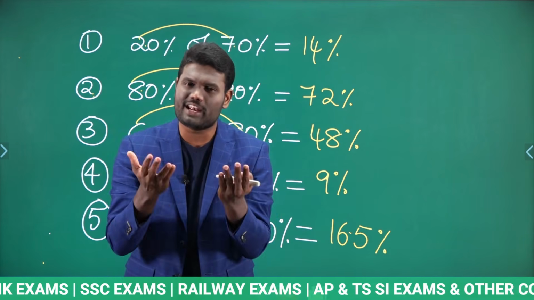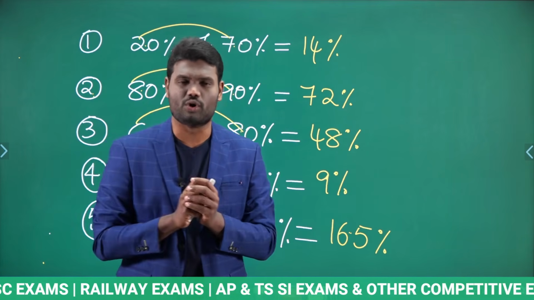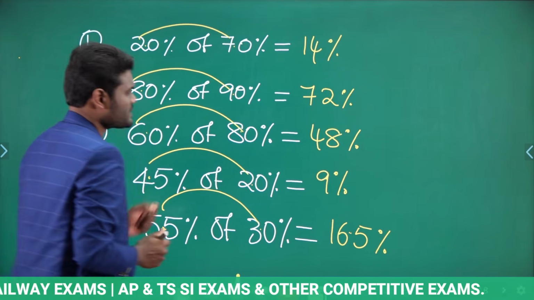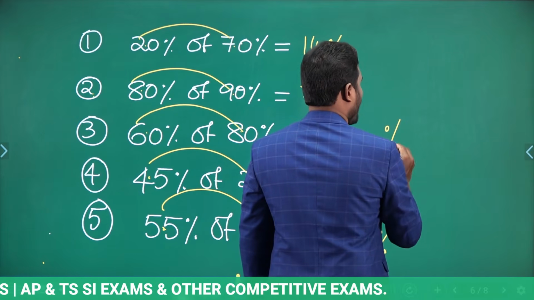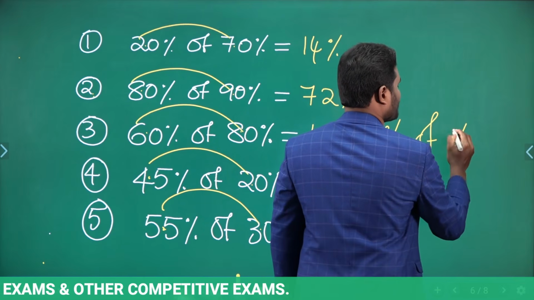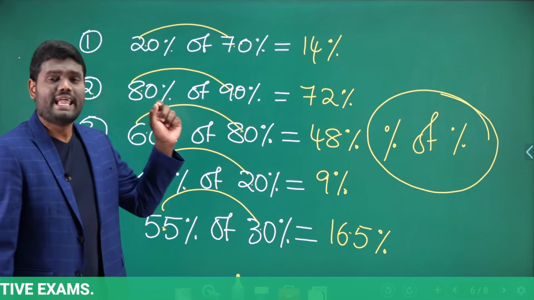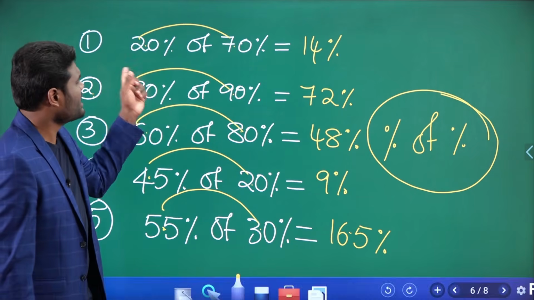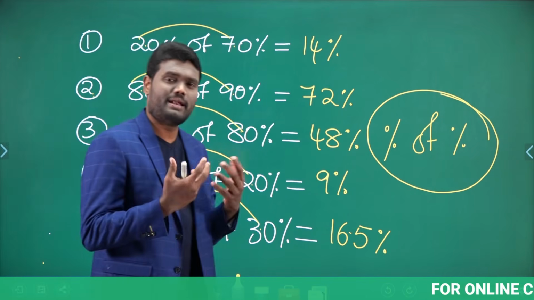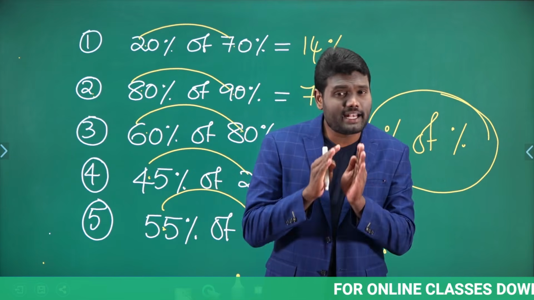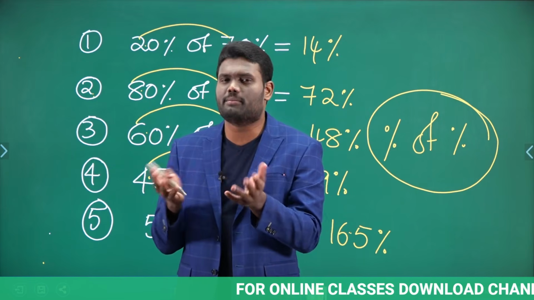So I can directly say the value as 63%. Yes or no? So whenever you come across percentage of percentage, follow this one. Keep a decimal point after one digit and multiply these numbers. Then calculating percentage of percentage will become really simple.